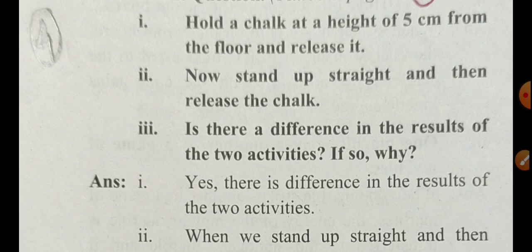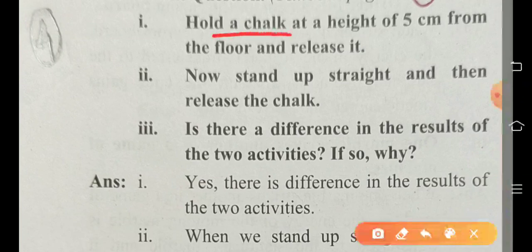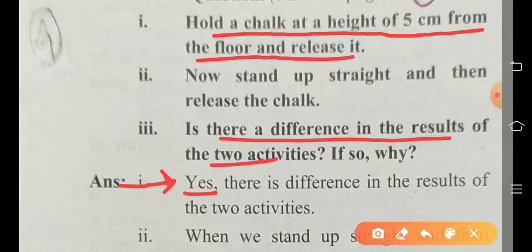Clear? Now the answer of the first: hold a chalk at a height of 5 cm from the floor and release it. So what happened in that case? See the answer. And here the third option is given: is there a difference in the results of these two activities? The answer is yes. There is a difference in the results of these two activities. So what is that difference? Check.